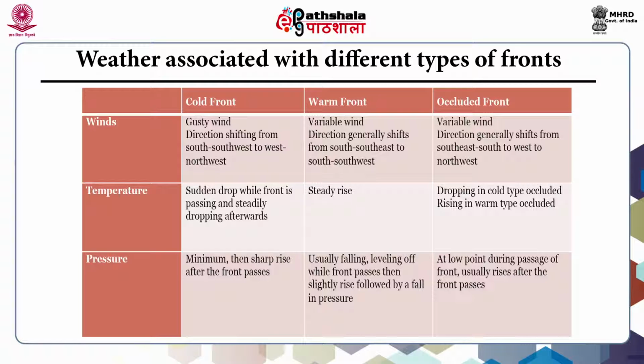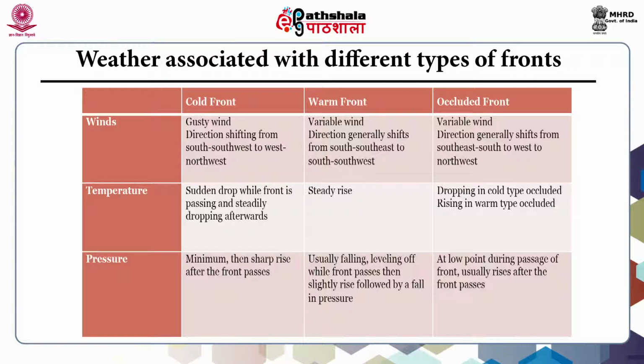to west to northwest. In the case of temperature, in cold front there is a sudden drop while the front is passing and steadily dropping afterwards. And in the case of warm front, the temperature has a steady rise. And in occluded front, there is a drop in the cold type occluded and a rise in the warm type occluded fronts. In the case of pressure, the cold front has minimum pressure, then a sharp rise after the front passes.